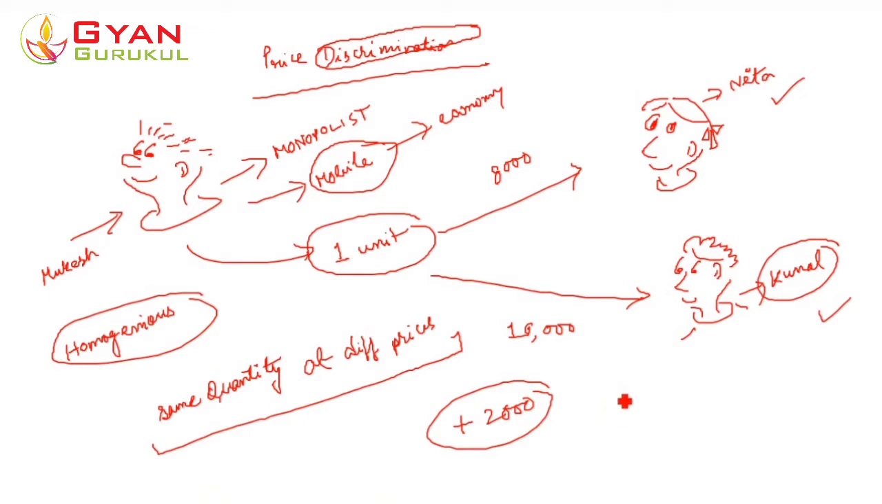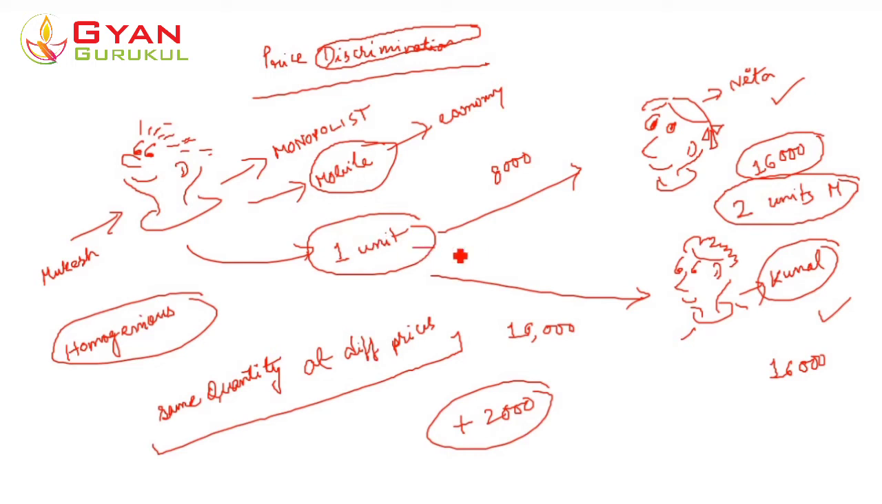Let's say he charges 16,000. Okay, 16,000 from Nita, and 16,000 from Kunal. But for the 16,000 paid by Nita, the monopolist gave her 2 units of mobile phone, or 2 mobile phones, right? The monopolist sells Nita 2 units of mobile phone at rupees 16,000.